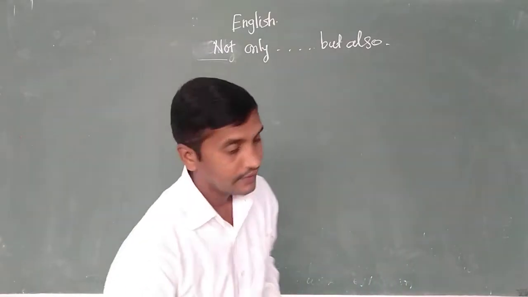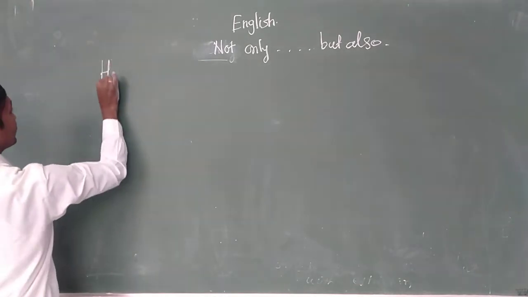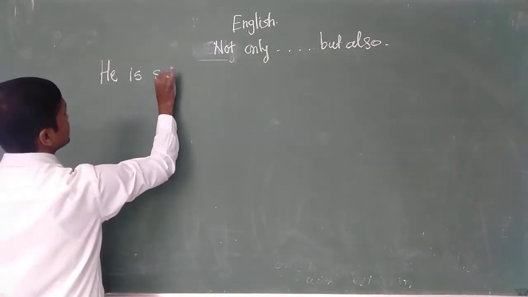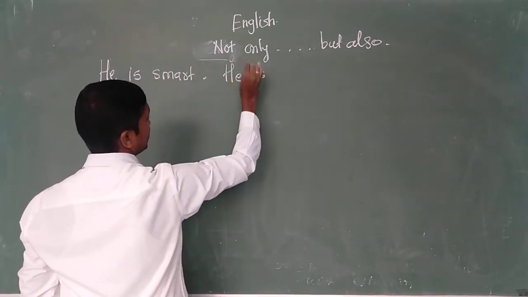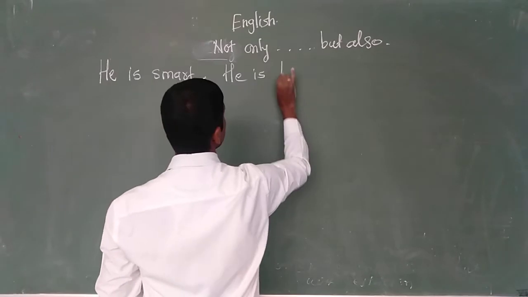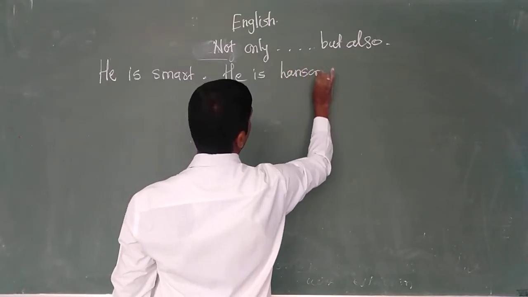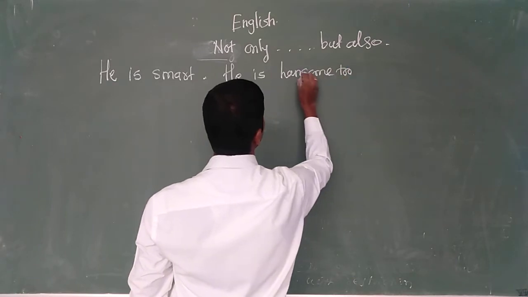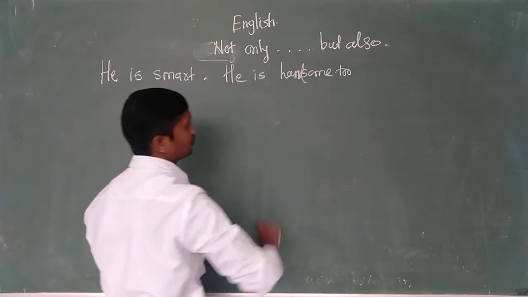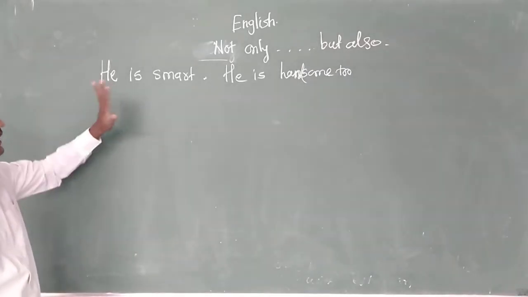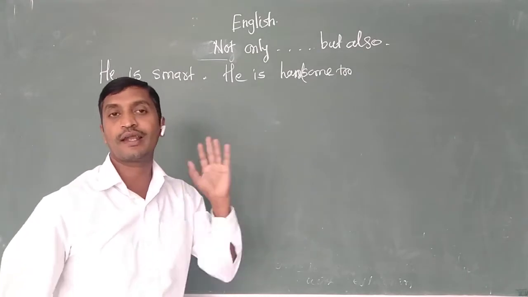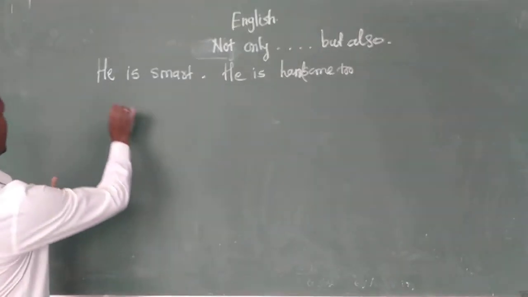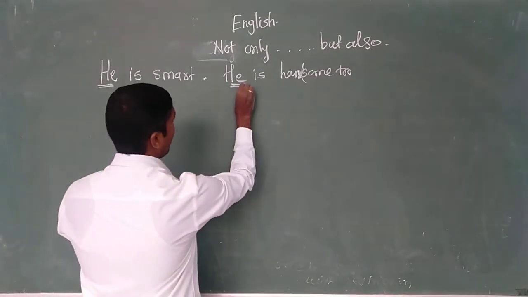For example: He is smart. Full stop. He is handsome too. In these sentences you can see he is smart and he is handsome. Here we are referring to the same person, that is he. And as you see, these are different adjectives used with the same person.